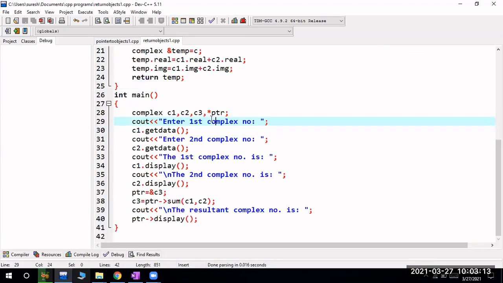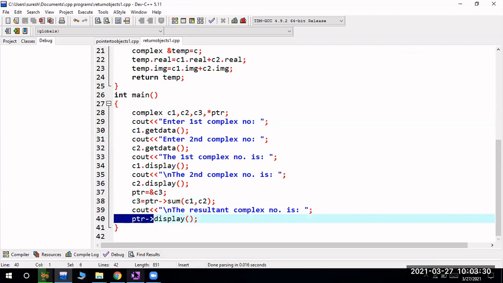Very simple. For all the programs that we have written so far, you just create a pointer variable and store the address of those objects. That's it. But if you want to access the members, then you have to use this arrow operator. That's it. Okay, got it, right?